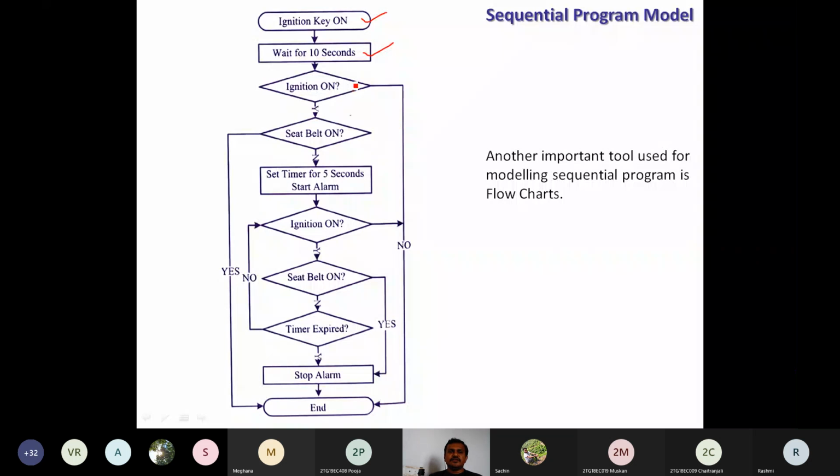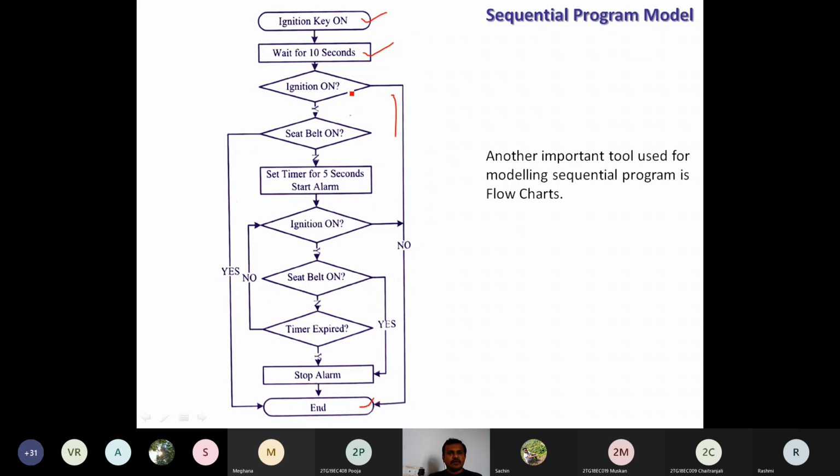Then, based on ignition key status, because the driver or a passenger may turn off that ignition key within the 10 seconds, we need to check whether the ignition key is still on or off. If it is on, we go for the next process. Otherwise, stop the process there itself. So if it is yes, it will move to the next process. If it is no, it will come to stop, end of the process.